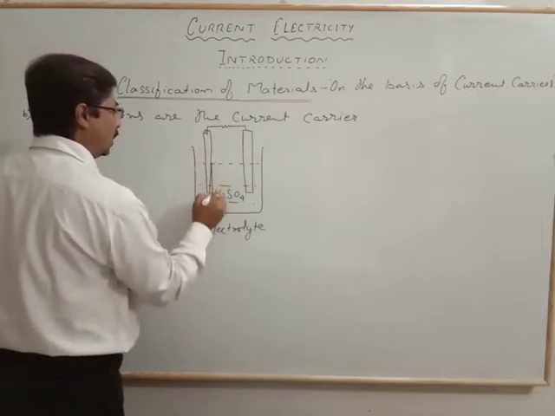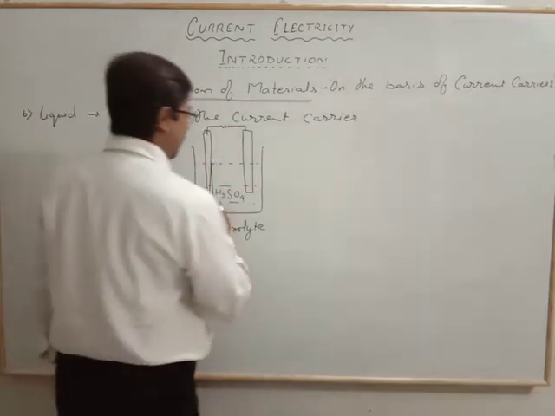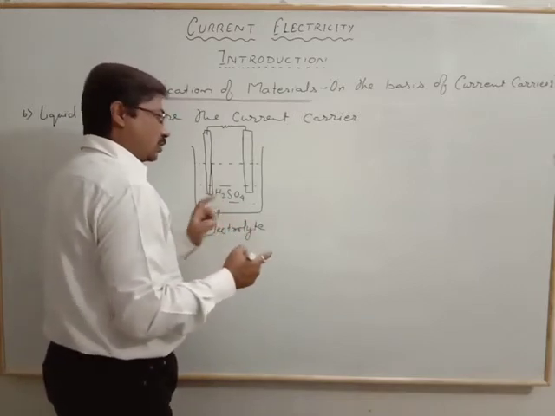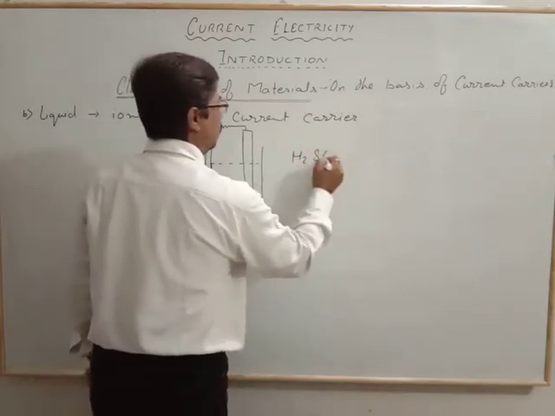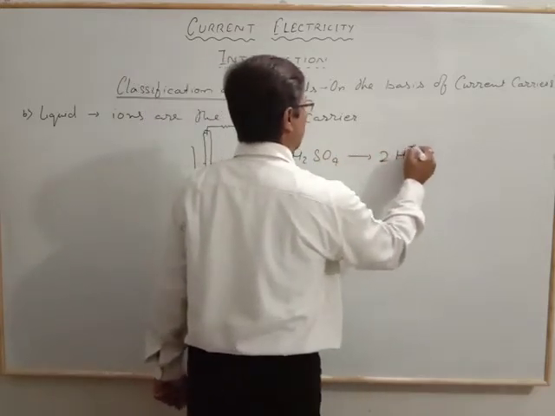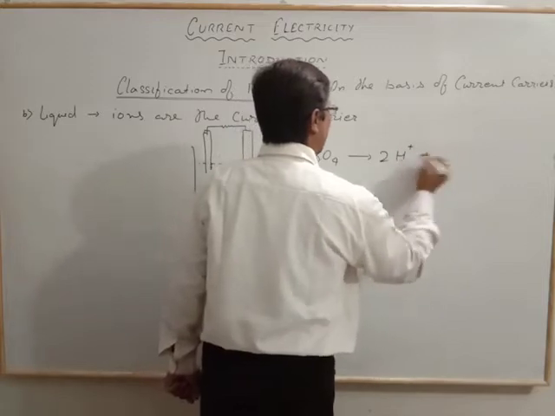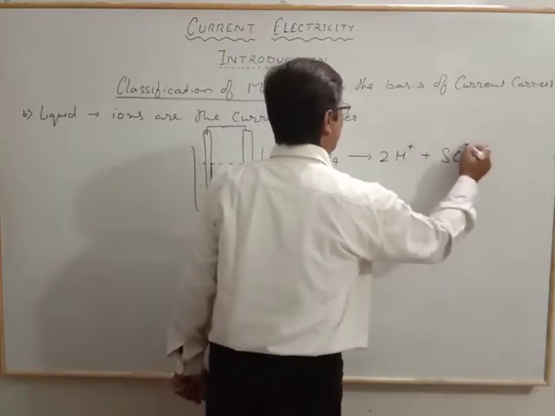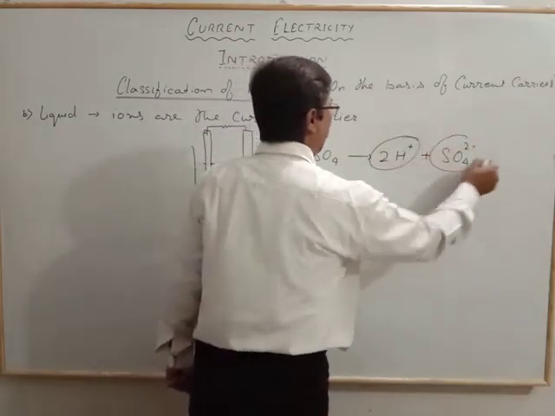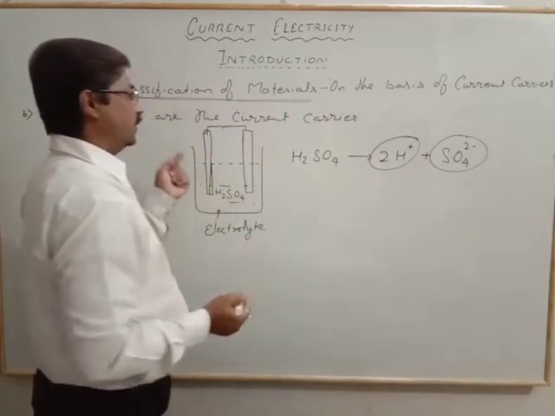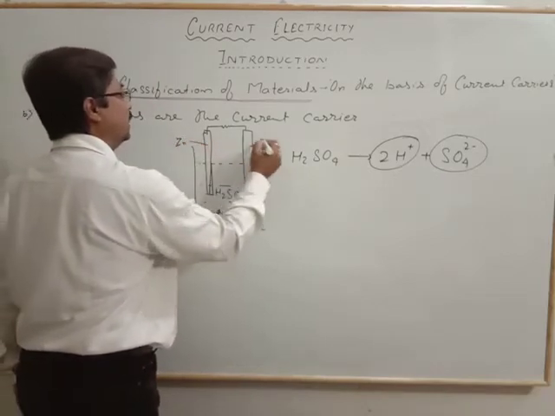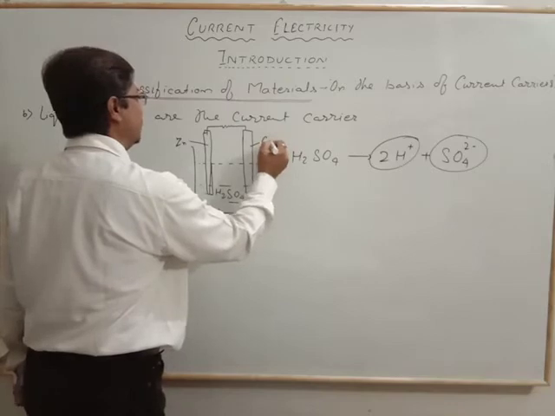How does the charge generate? The electrolyte H2SO4 breaks down into 2H+ plus SO4 2-. So there is formation of ions which move towards the plates, according to the zinc and copper in the reactivity series.